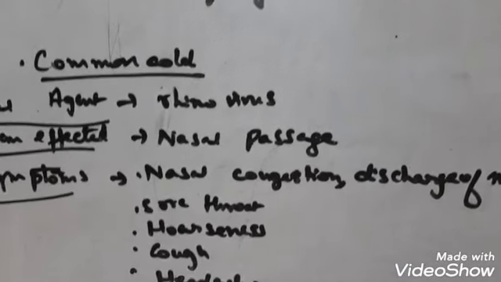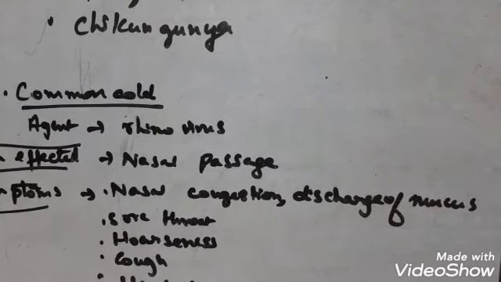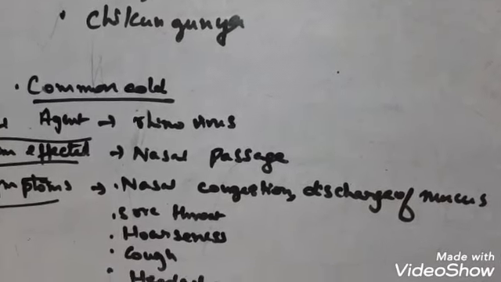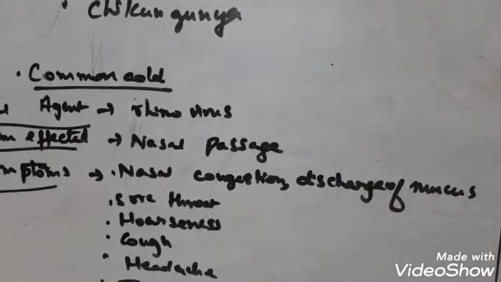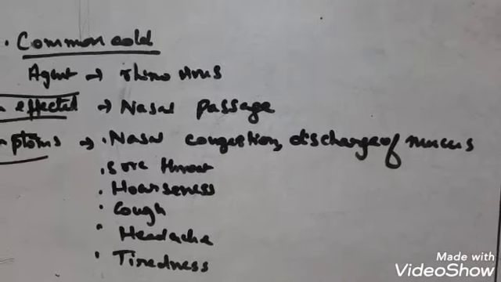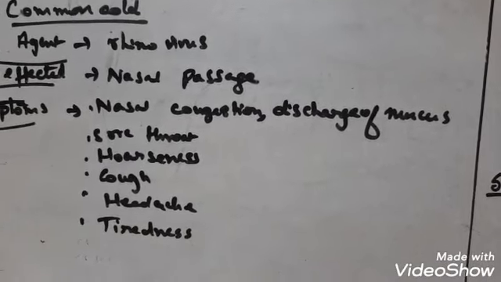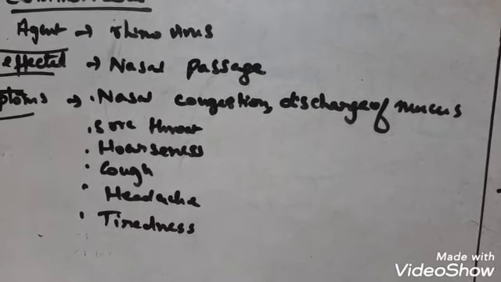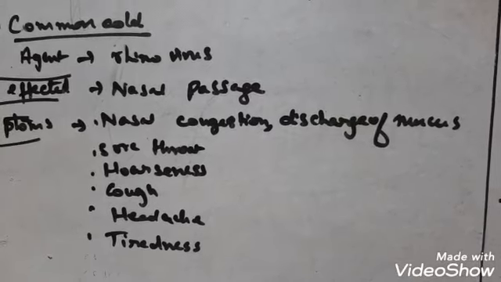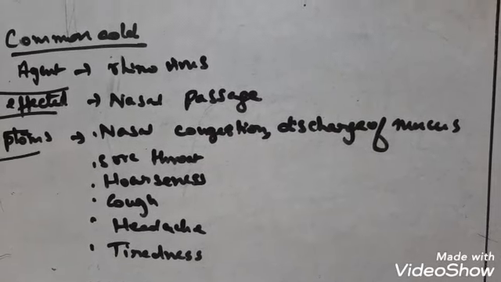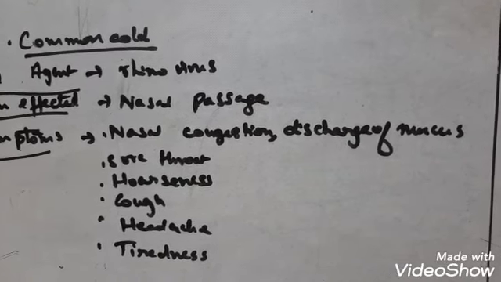There will be sore throat, congestion in our nose, discharge of fluid mucus from our nose, hoarseness in our voice, cough, headache and tiredness. These are the symptoms of the common cold, which is a very common disease, and we often get sick of these diseases, isn't it? The symptoms will last 3 to 7 days, and then slowly you will be recovering.